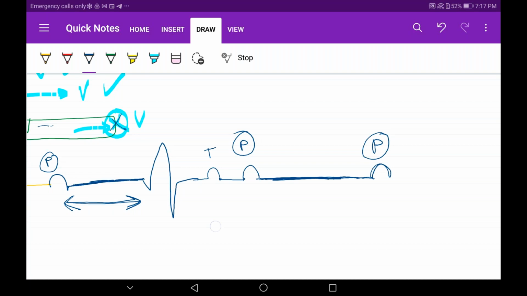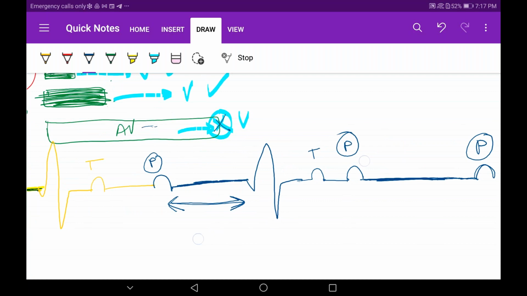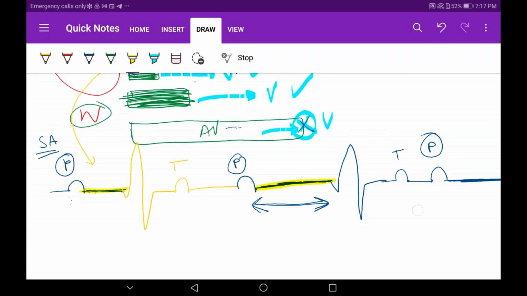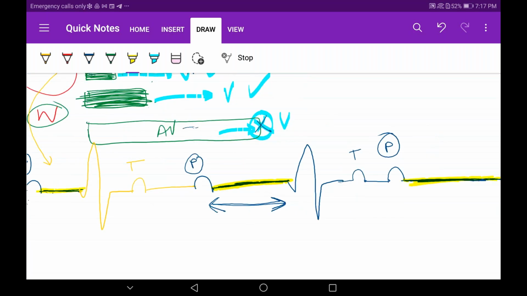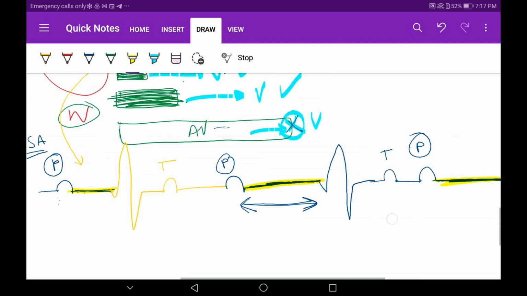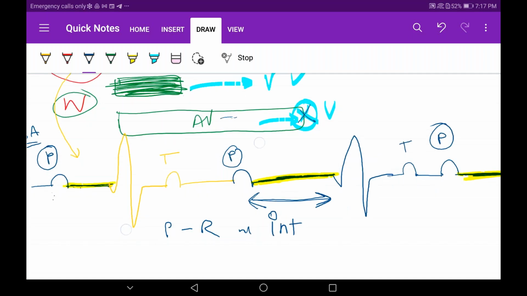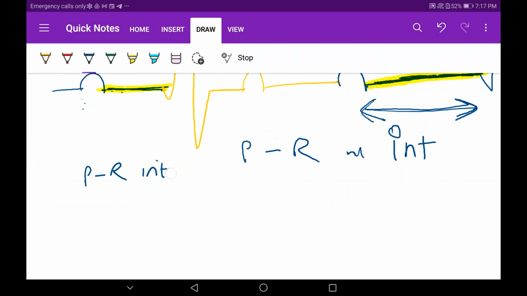So in this whole ECG, what am I trying to signify? Let's color these portions. Tell me, what is the difference you are seeing over here? Gradually, what is happening? Gradually or progressively, the PR interval is increasing so much so that the beat is dropping.